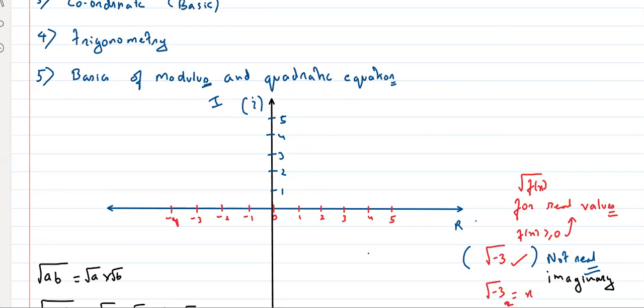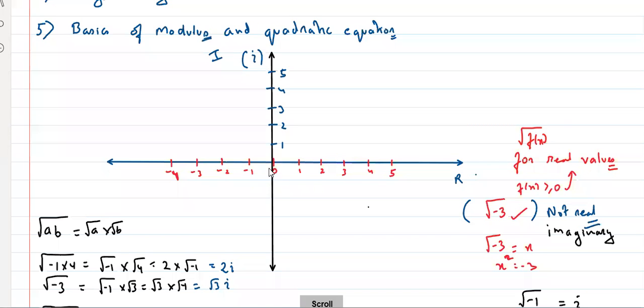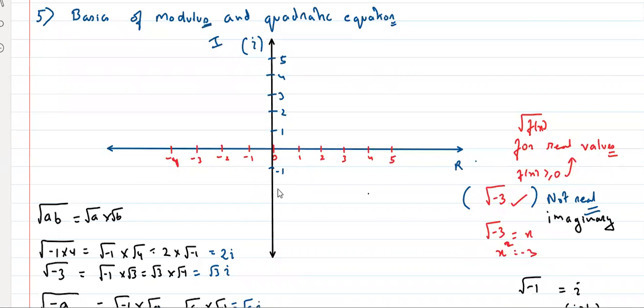Same as coordinates, same as vectors. And this side is -i, -2i, -3i, -4i, -5i. I'm not writing I every time because it will become clumsy. Exactly, just like we studied the x-axis and y-axis, here the x-axis will be real and the y-axis will be imaginary, as simple as that. So this is clear?